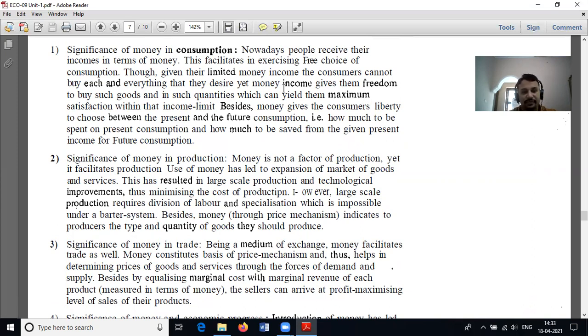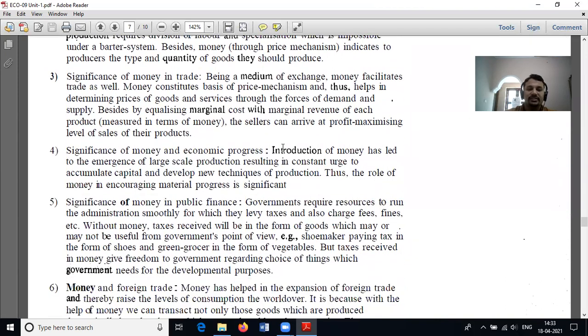Next, it is significant in the area of trade. Trade means buying and selling of goods and services, so money acts as a medium of exchange. Then the fourth one is the significance of money in economic progress.